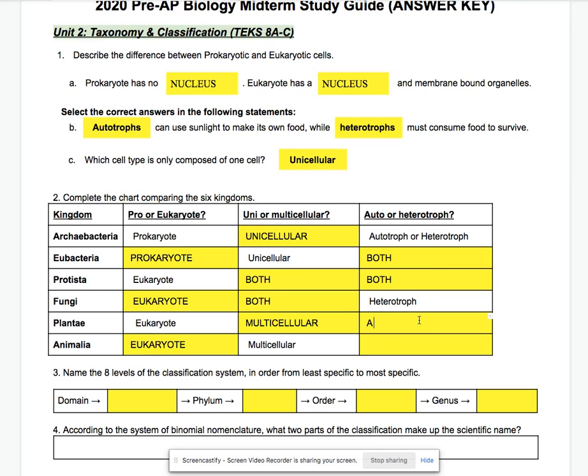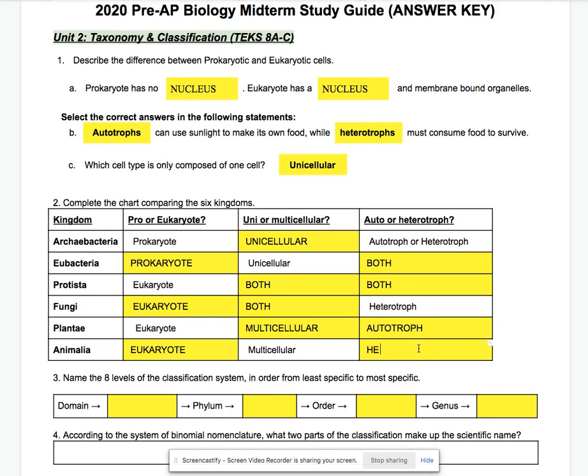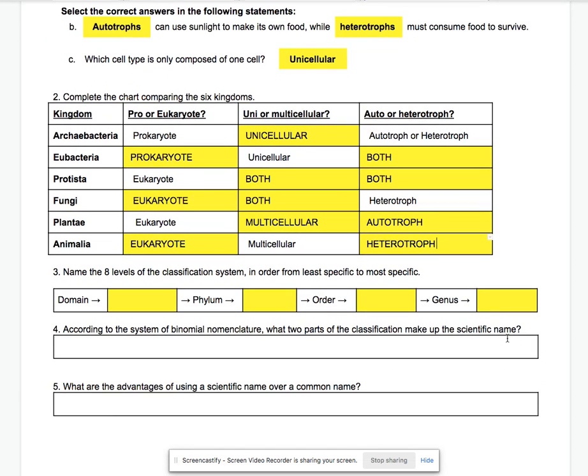Plantae is autotrophic because it can make its own energy. And Animalia is heterotrophic because, again, it needs to consume food to survive.